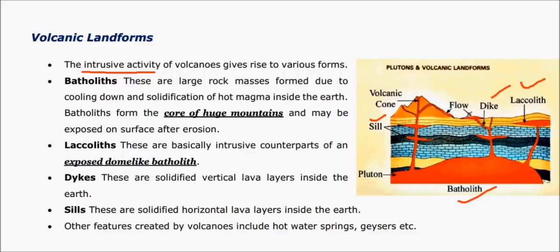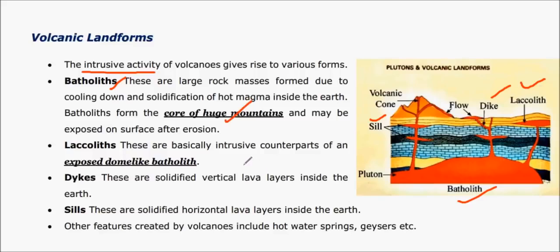These kind of shapes or volcanic shapes which are formed due to cooling of magma mostly occur within the surface. And the first example is batholith, where a mass of magma just cools well below the earth's surface, giving rise to a huge mass of rock. This is called as batholith. And they are core of huge mountains, that is, huge mountains settle on these kind of rocks